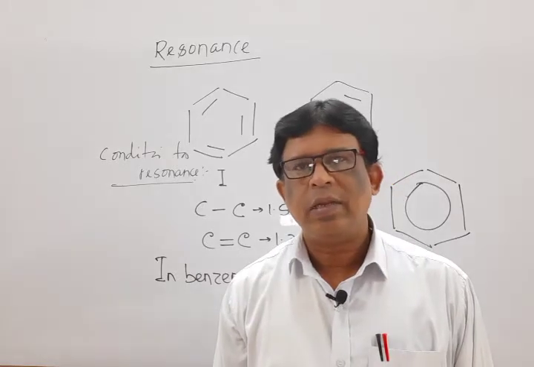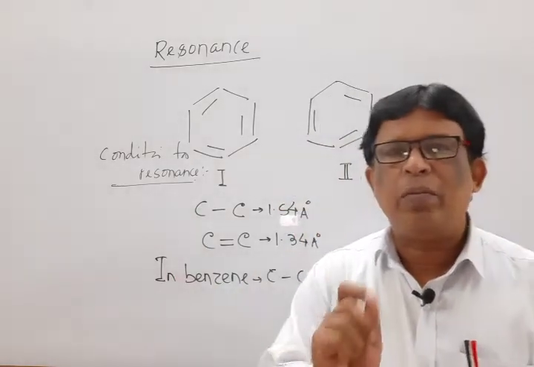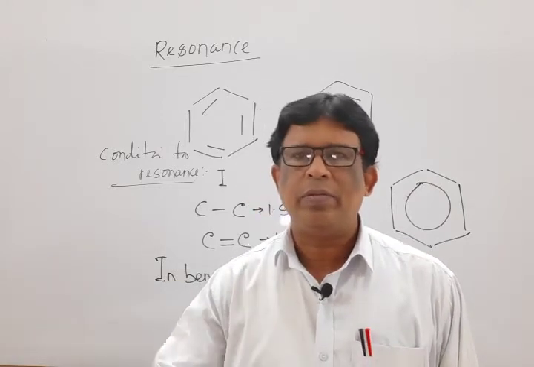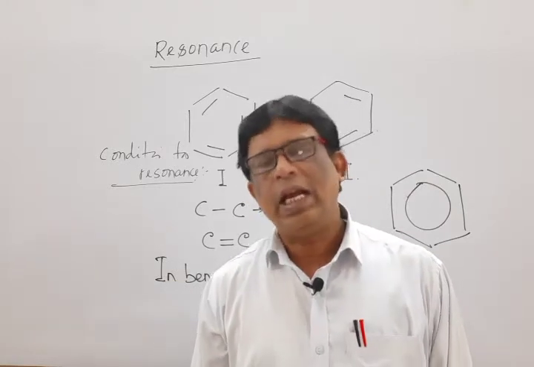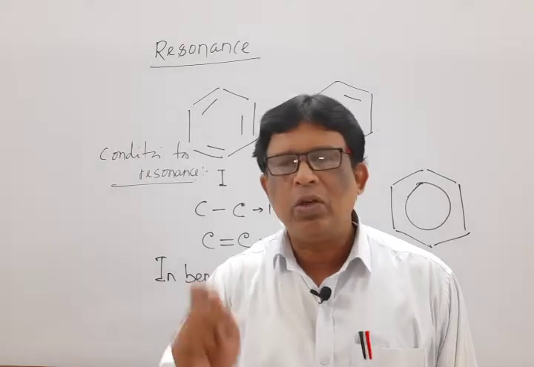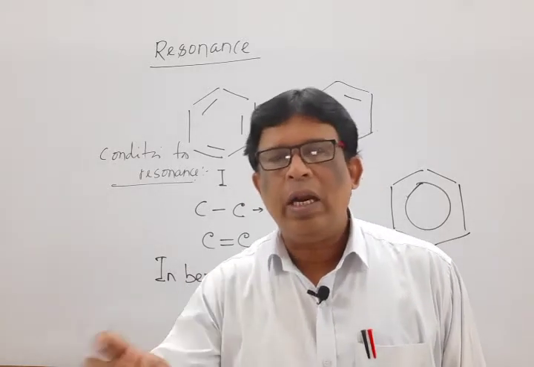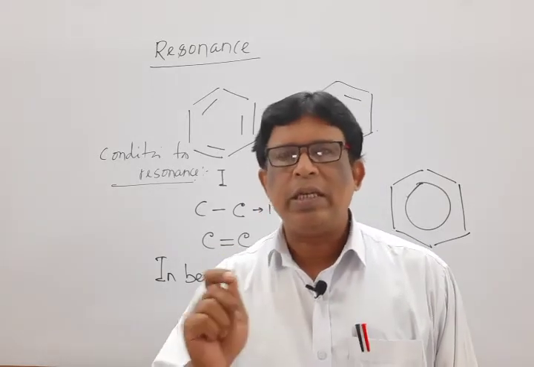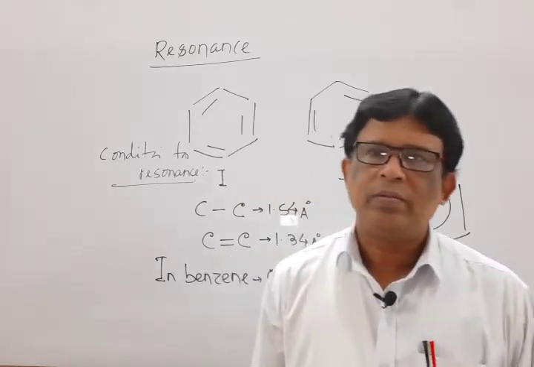Next, the higher the number of covalent bonds present in the molecule, the higher the number of resonating structures. In resonating structures, all the bond lengths are nearly equal. All the resonating structures possess nearly the same energy.